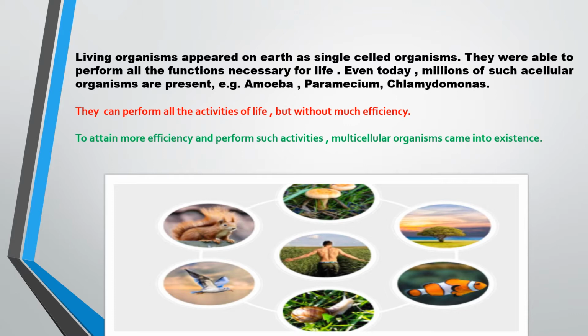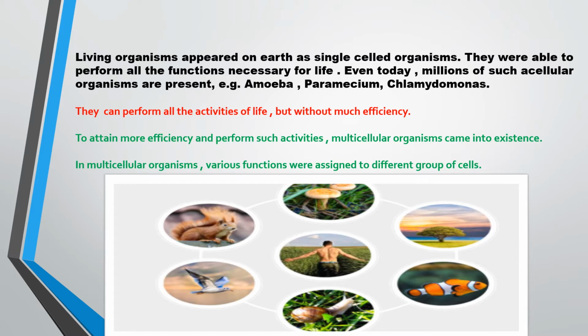Multicellular, you can understand from the name, means the cells are more in number. Now what happened? In multicellular organisms, various functions were assigned to different groups of cells because we have different types of cells. The number of cells has increased, so the body has made groups of cells.